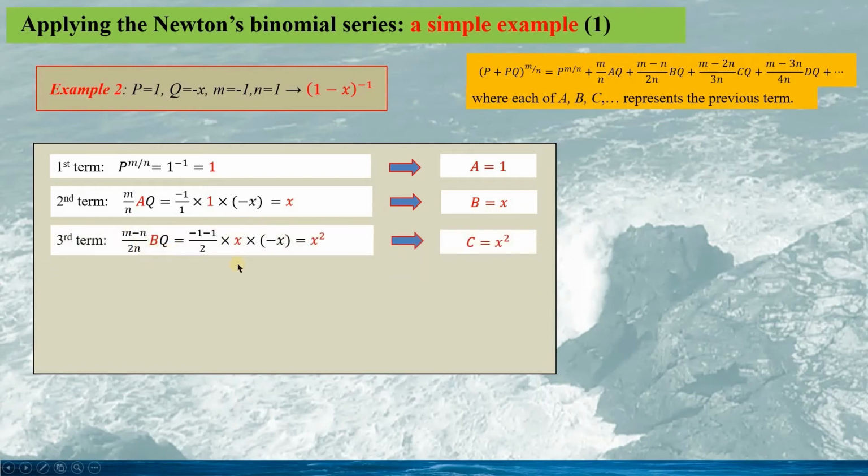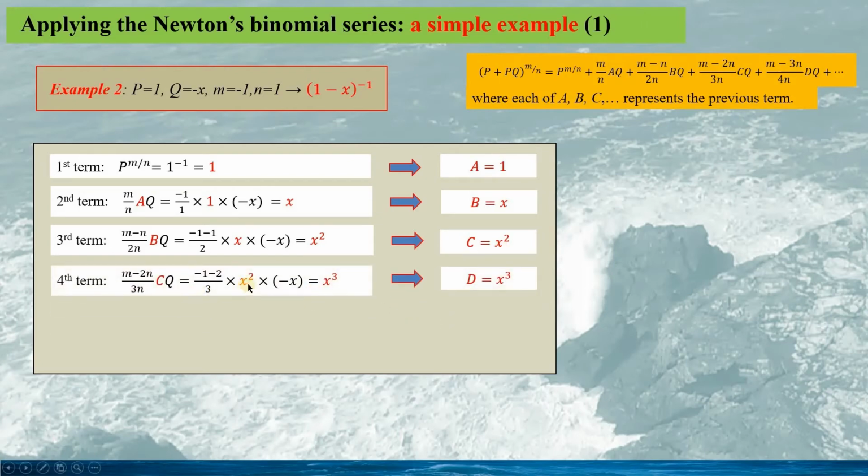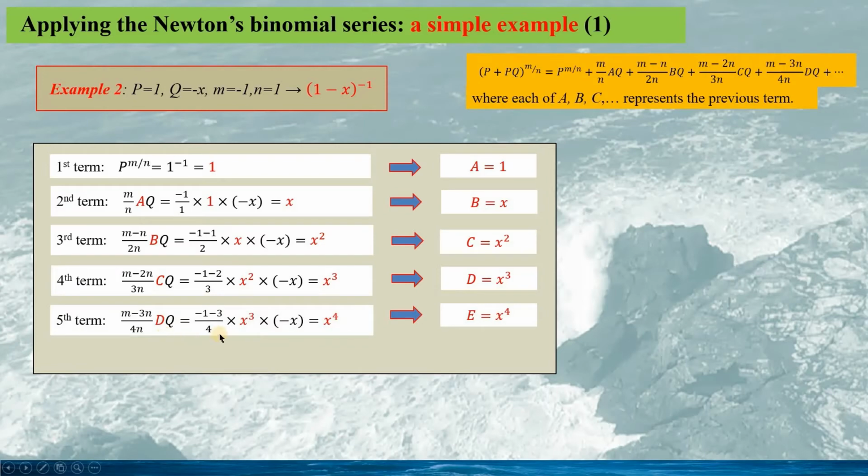The third term is calculated as this, and it is x squared. So we have c equaling to x squared. The fourth term is calculated as this, so we obtain x cubed. So d is x cubed. And the fifth term, we obtain the expression as x to the power of 4.